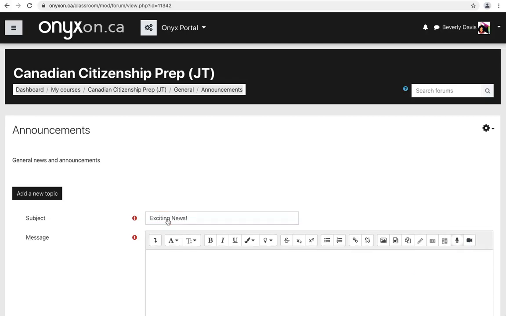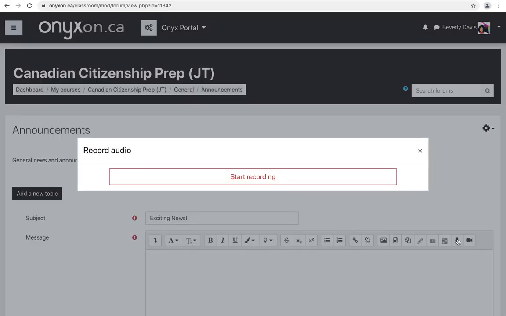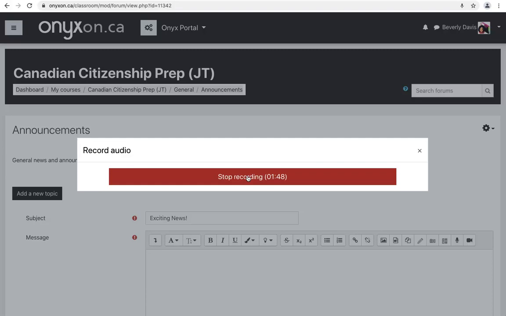I'll click on the Record Audio icon. A digital audio recording widget appears. When you're ready to start recording your voice, click on the Start Recording button. Note, if a pop-up appears, it's most likely asking for permission to use your microphone. Choose the Allow option to continue. This pop-up and the media file player may appear differently based on browser or plugin.